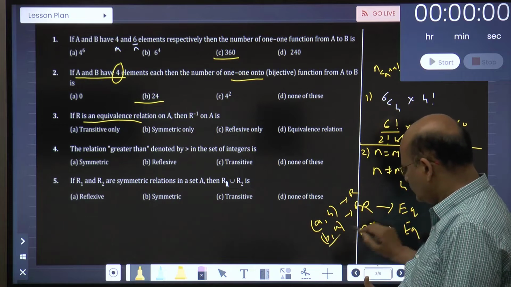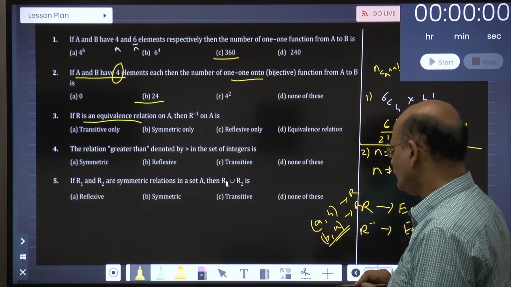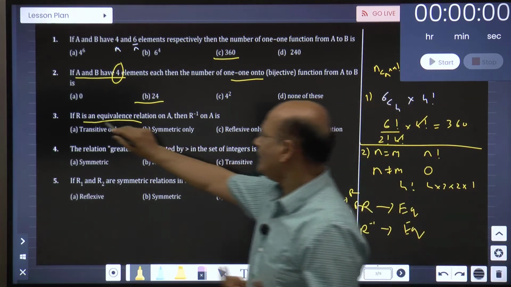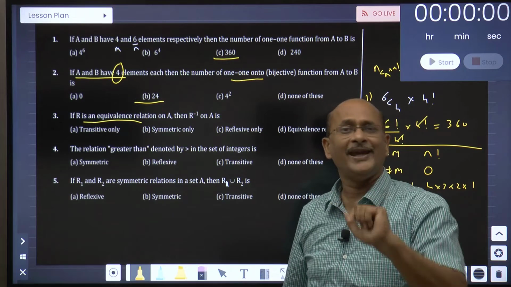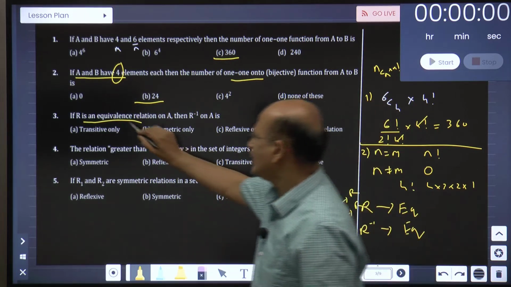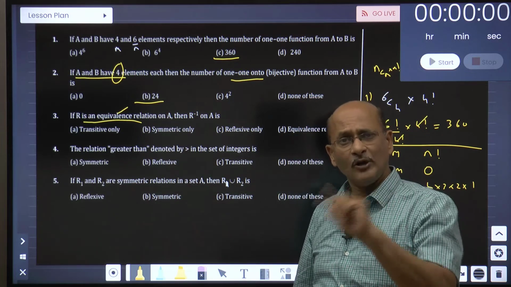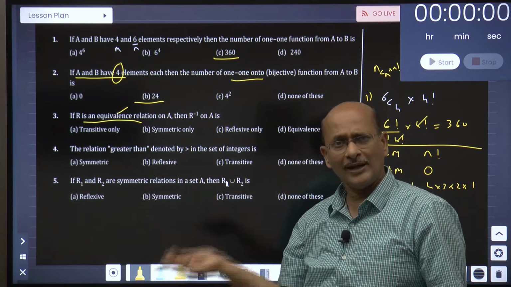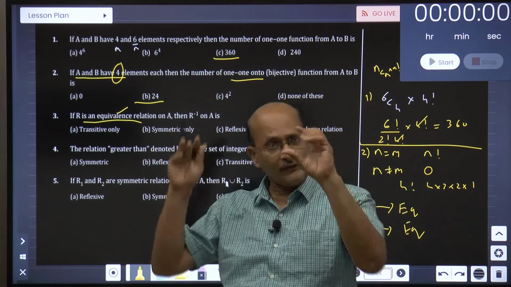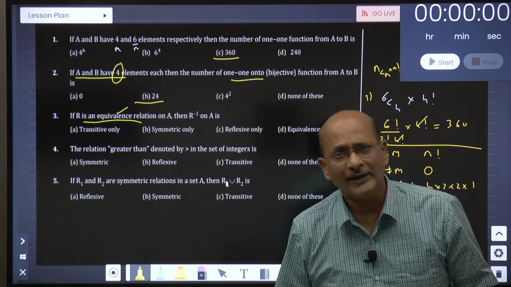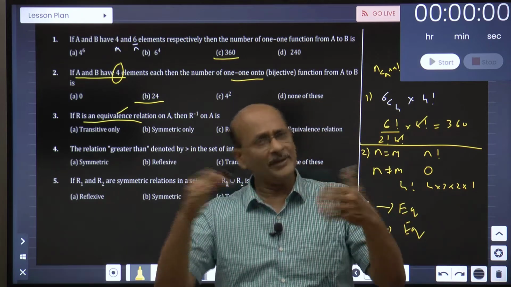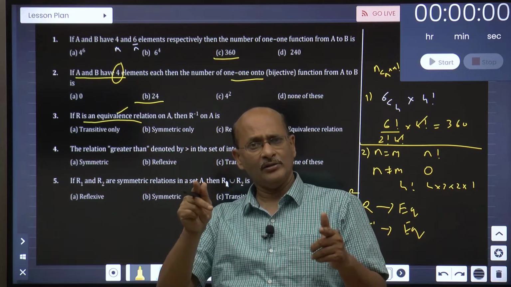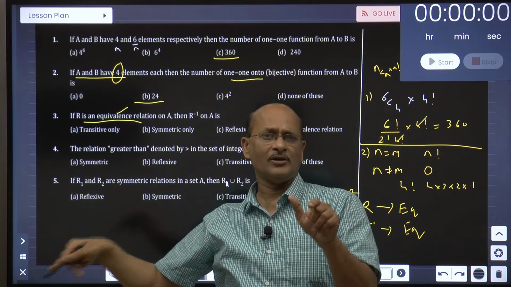Now the point here is, pay attention. Let us talk about (a, b). They are telling R is an equivalence relation. Suppose reflexive, (a, a) belongs to R. If (a, a) belongs to R, tell me its reverse. (a, a) also belongs to R in the inverse. So the inverse relation is also reflexive. Symmetric: (a, b) is there and is symmetric for R. So what is the inverse? (b, a), which means its inverse (a, b) is also there.